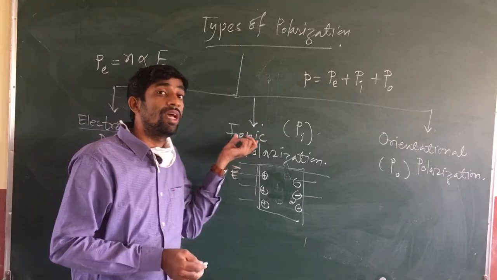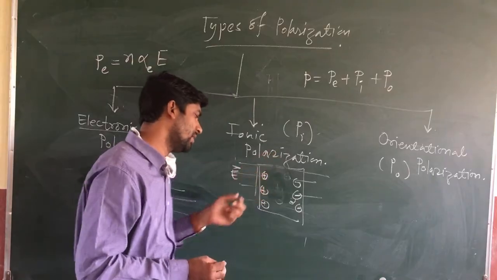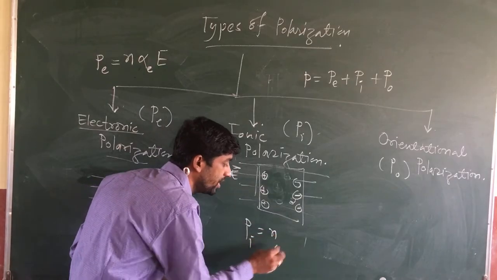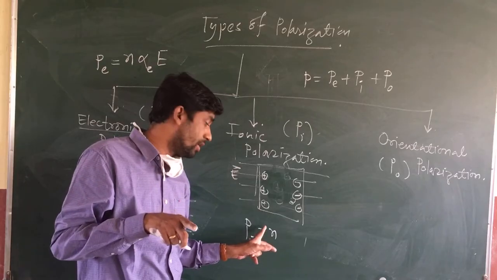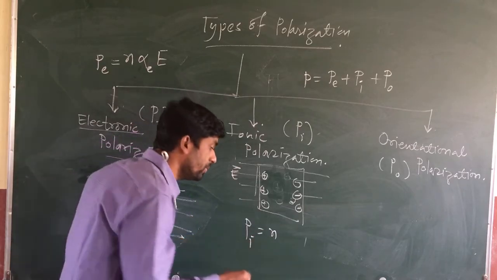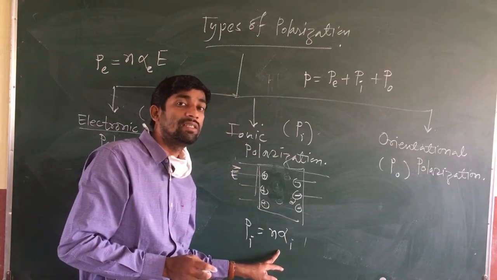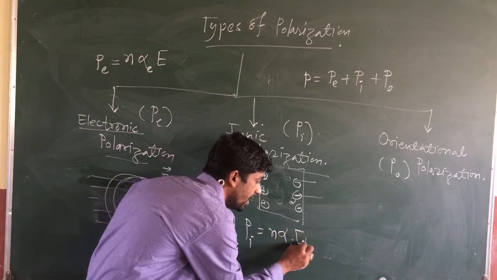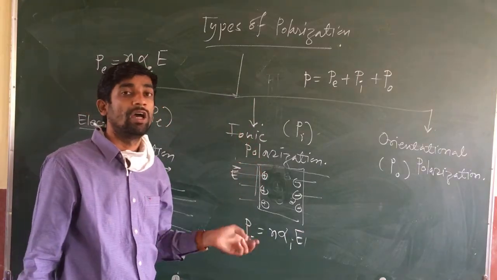This is known as ionic polarization. You can write ionic polarization PI equals N, the number of ions per unit volume, into alpha I, the polarizability constant for ionic polarization, into the external electric field. So this is about ionic polarization.